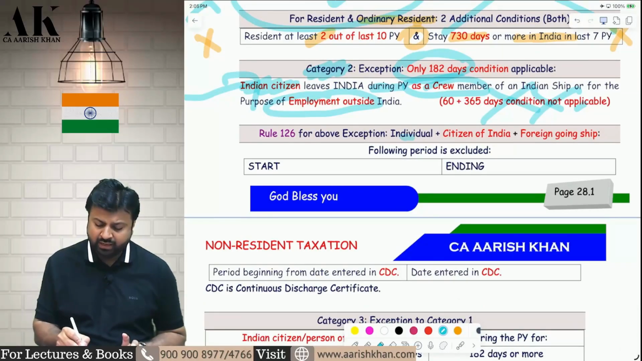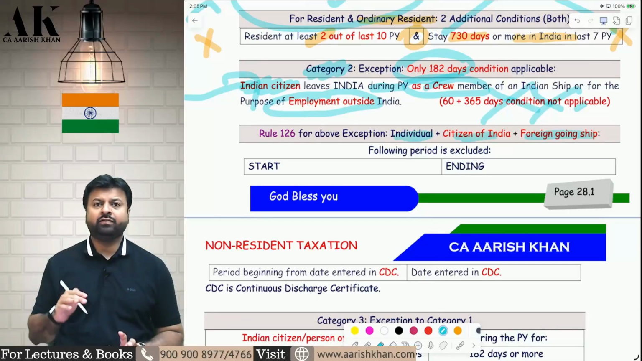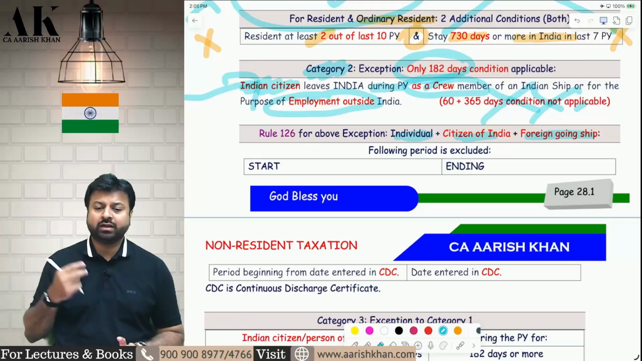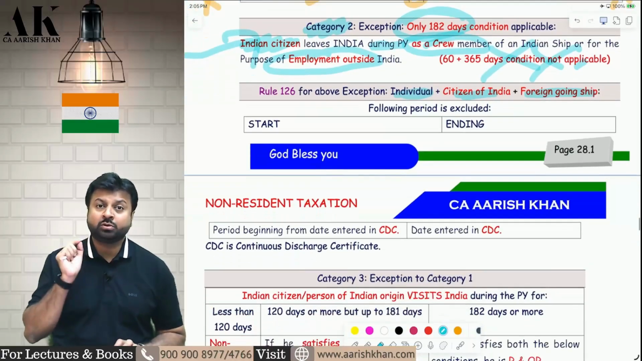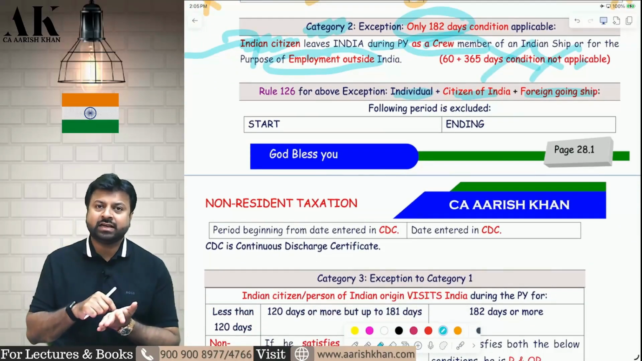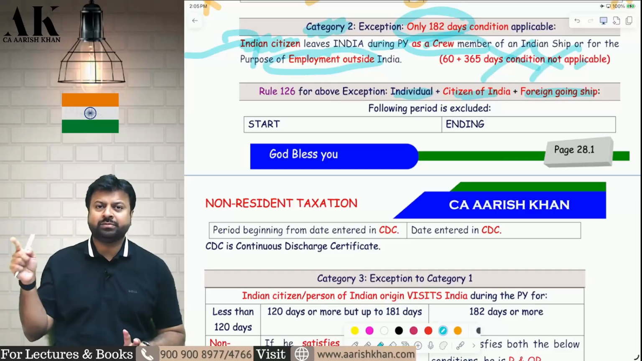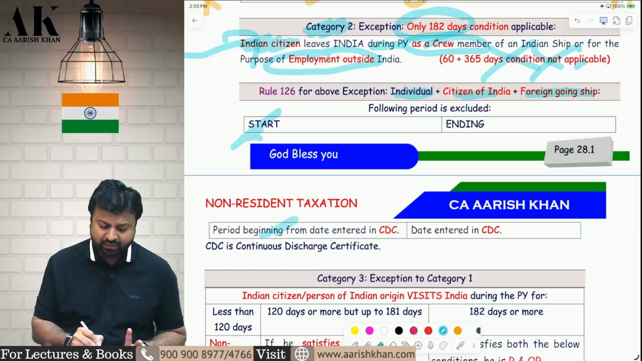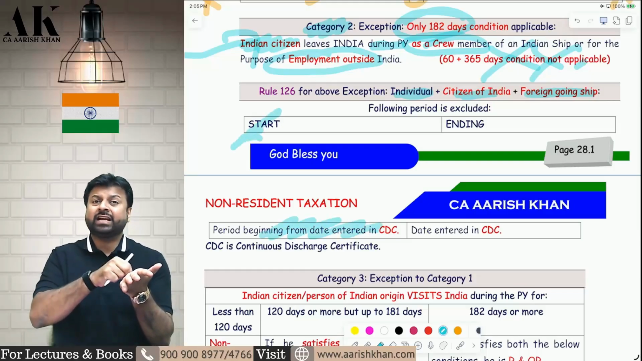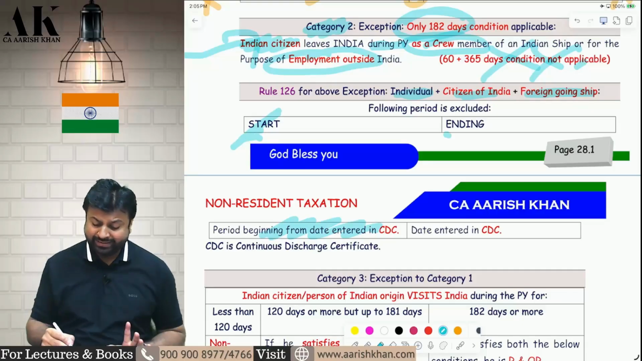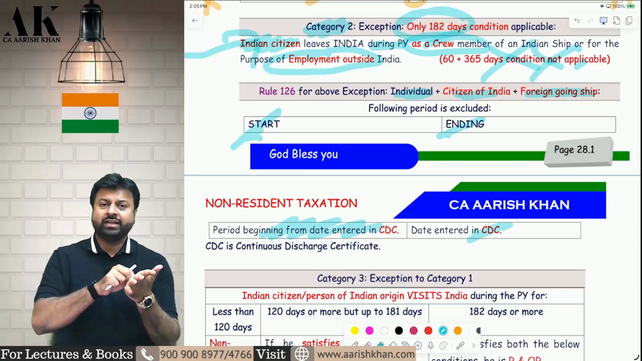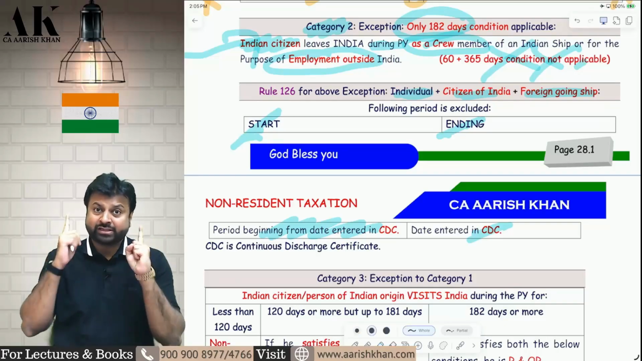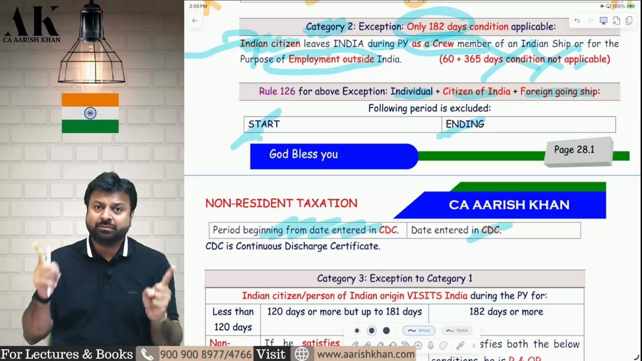Suppose an individual who is a citizen of India is working in a foreign going Indian ship which is going to a foreign country. How will you count the period of stay in India? The law says that as per rule 126, if an Indian citizen is going outside India in a foreign going Indian ship, then the period starting from the date you sign in the continuous discharge certificate till the date on which you sign off in the continuous discharge certificate, that much period will be excluded for the purpose of stay in India.